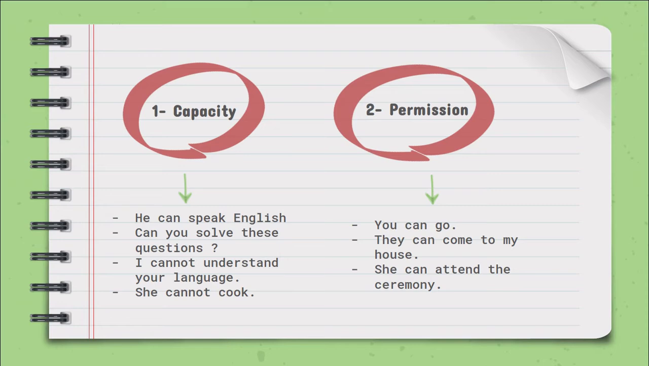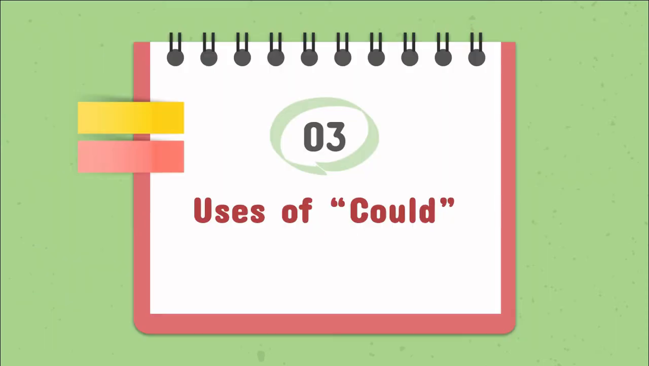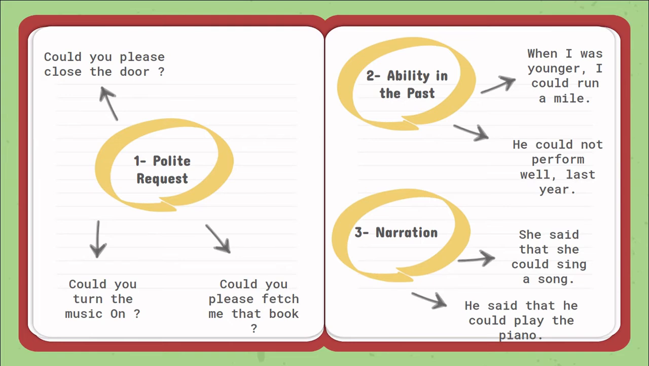Come to the third modal verb, which is could. Let's see the use of could. Could is used for polite requests. Take these sentences. Could you please close the door? Could you turn the music on? Could you please fetch me the book?